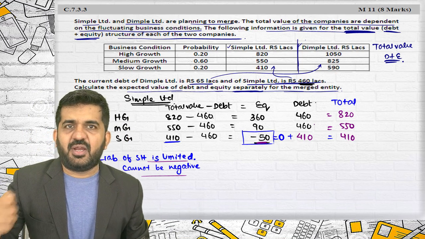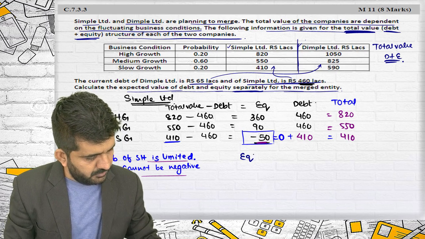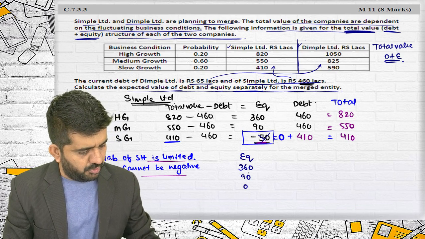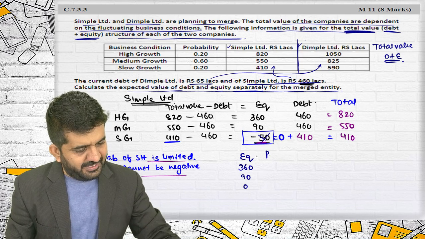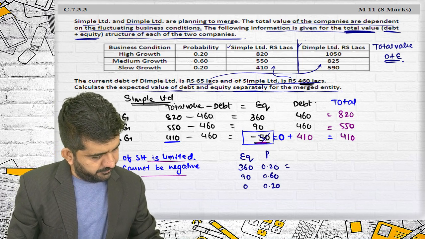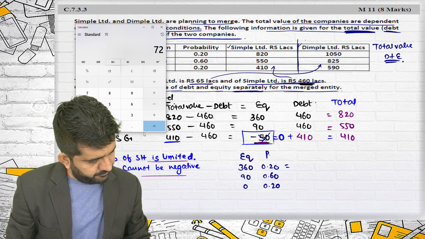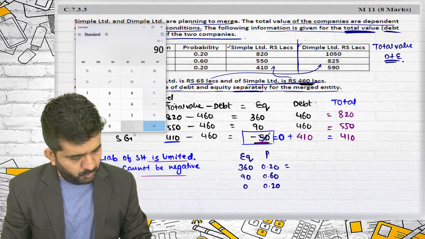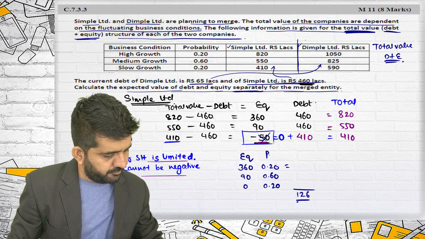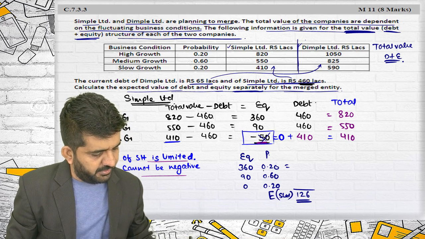Try to concentrate. I am finding out expected value of equity. What is value of equity? It is 360, 90 and 0, not minus 50. Minus 50 I have converted into 0. What is the probability? Probability is 0.2, 0.6 and 0.2. That's correct. This will be 360 into 0.2 plus 90 into 0.6, which is 126. This is expected value of equity.